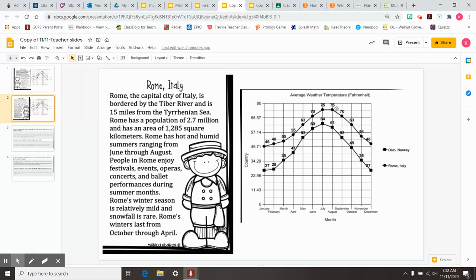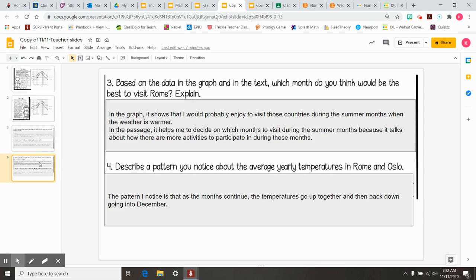And that could possibly be why they have more of the activities outside in Rome during those months. So I said in my answer that the graph shows I would probably enjoy visiting during the summer months when the weather is warmer. The passage also helps me decide because it talks about how there are more activities to participate in during those months. So I used both the passage and the graph to answer that question.